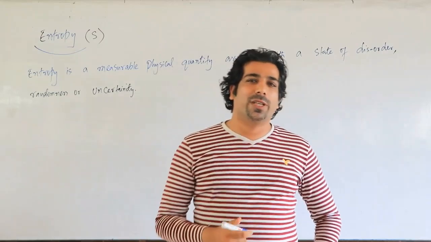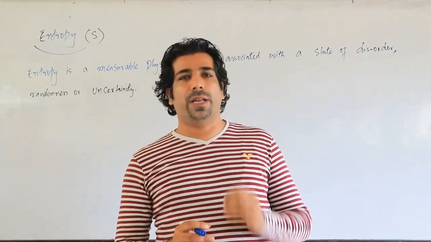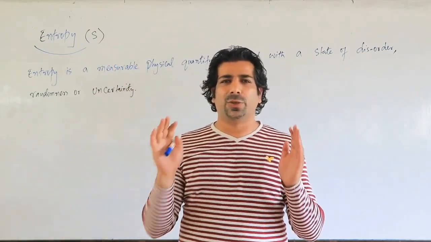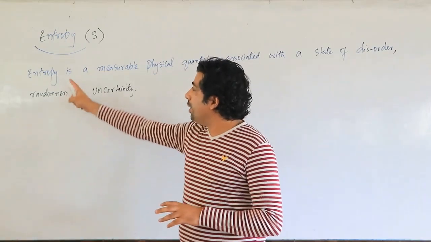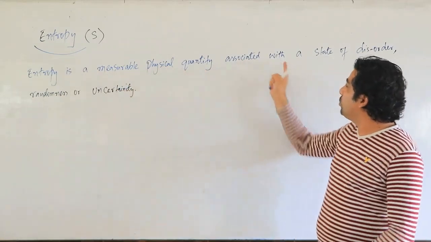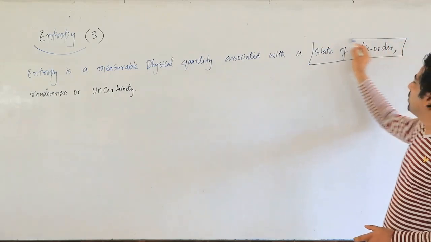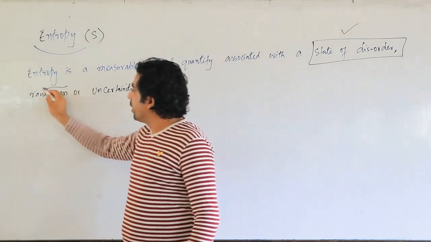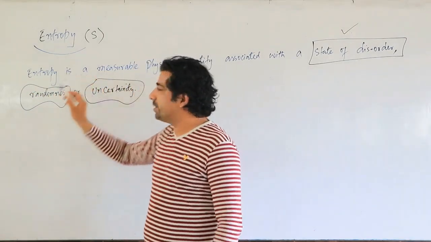Today, I have come up with a topic called entropy. The symbol of entropy is S, my dear friends. What is this entropy all about? Let us understand. Entropy is a measurable physical quantity associated with a state of disorder. This is important here: a state of disorder. You can say randomness or uncertainty, my dear friends.